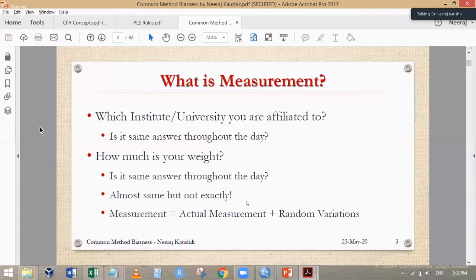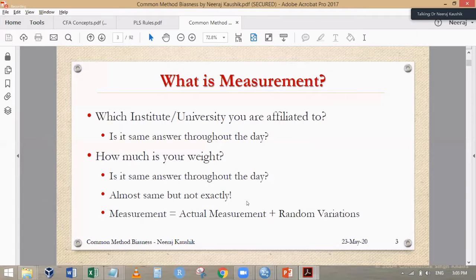You will measure the height of a particular person. Is it the same throughout the day? Exactly the same up to decimal places or no? No. If you measure the weight, height may be the same, but weight is never the same. In the morning, in the evening, in the afternoon, maybe in the night time. Why is it not the same? So certainly you will say, one, it depends on whether it's before the breakfast or after a heavy breakfast. What you are wearing? Are you wearing a 3-piece suit, or just informals in your bed? So it means we are not getting exactly the same answer.